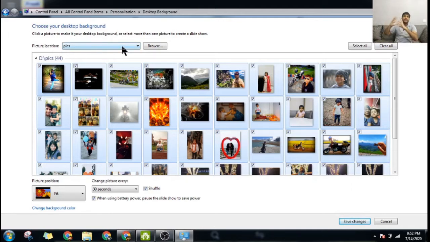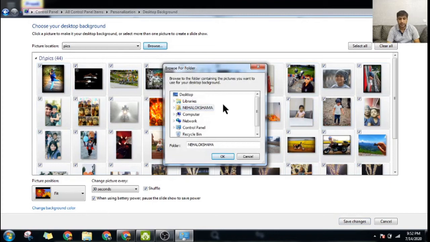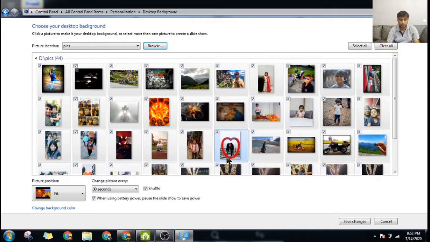There's a folder that I have created in my computer in which I have put all these photographs. All the photographs that you see here are already there inside my computer folder. Okay, and I can browse and select the picture. The folder that I have the photographs in is in my D drive, and inside the D drive there is a folder called pics, P-I-C-S, pics. I just go down, this is the folder that I'm talking about, and I have selected it and I pressed OK. All the photographs are here.